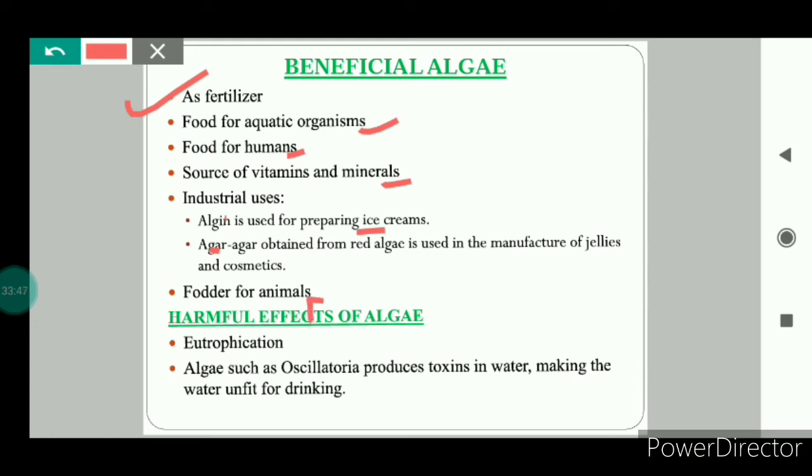Several types of algae are also used as fodder for sheep and cattle. Now we will see harmful effects of algae.